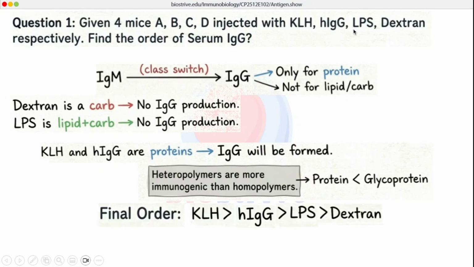Now, what will be the order with respect to LPS and dextran? LPS is a heteropolymer and dextran is a homopolymer. LPS, lipopolysaccharide, has lipid as well as polysaccharide, so the immune response will be more in the case of LPS as compared to dextran, though both of these will have negligible class switching. So our final order will be: KLH will be the most immunogenic with respect to IgG, followed by human IgG, then lipopolysaccharide, and the least immunogenic will be dextran.